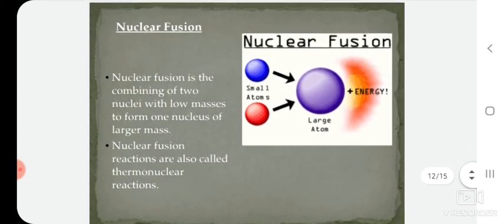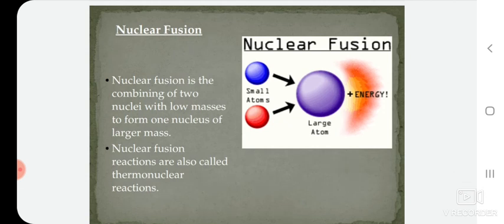Next part of nuclear reaction is nuclear fusion. In a nuclear fusion reaction, two small atoms get fused to form another larger atom, and some energy gets released during that fusion reaction. If two small atoms get fused, and we measure the mass before the fusion and after the fusion, that difference is delta m. If we are able to measure that delta m, then we can find out how much energy is released during the nuclear fusion reaction.